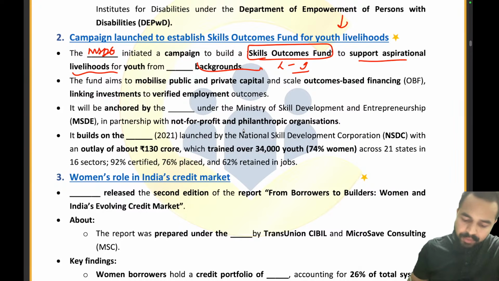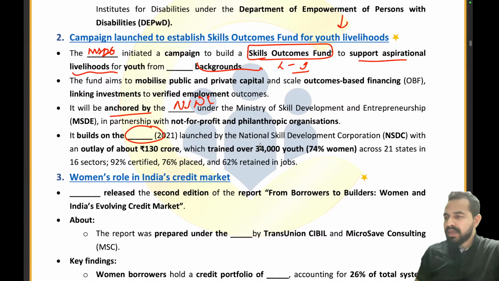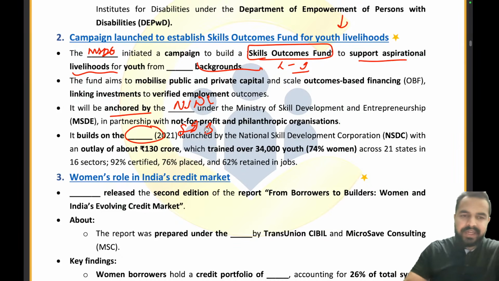Okay. Now guys, moving ahead, it will be anchored by which organization? It will be anchored by NSDC. Absolutely right. Now it builds on which particular initiative that was launched? That is the skill impact bond. It was a skill impact bond. Absolutely right. This is the right answer.